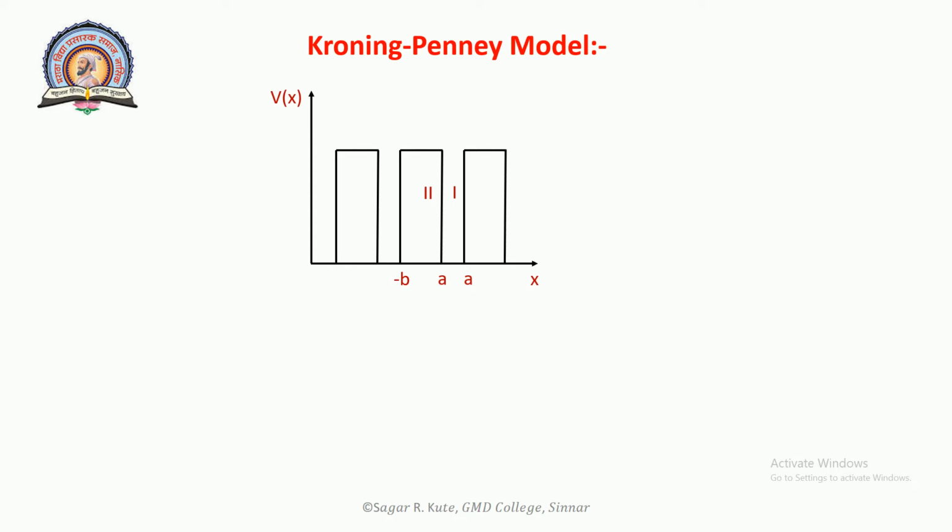This will be the diagram. Ideal periodic square well potential used by the Kronig-Penney model. In the range 0 less than x less than a, the potential energy of the electron is assumed to be 0. In the range minus b less than x less than 0, the potential energy of the electron is V. The potential energy is assumed to be ideal, and this potential can explain many important characteristics of the behavior of electrons in a periodic lattice.